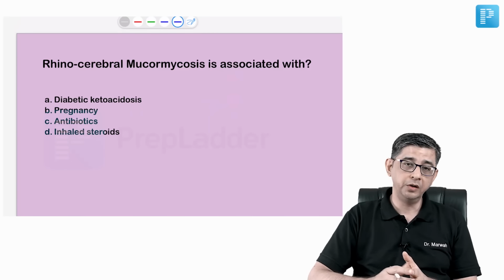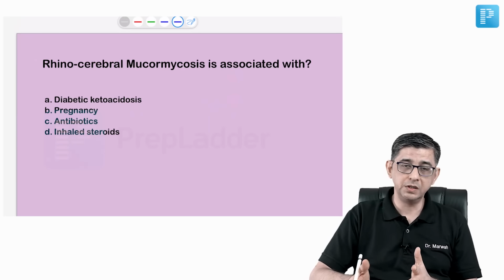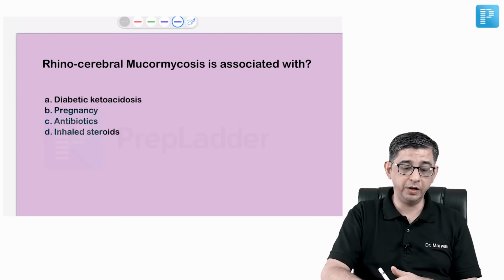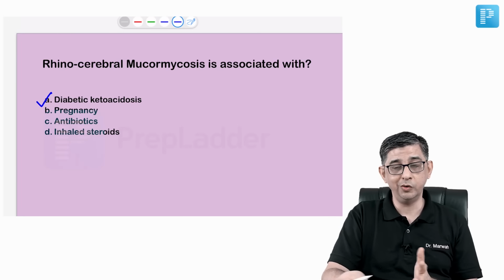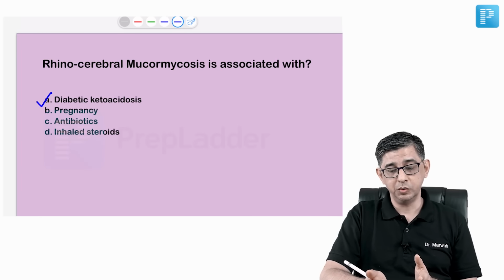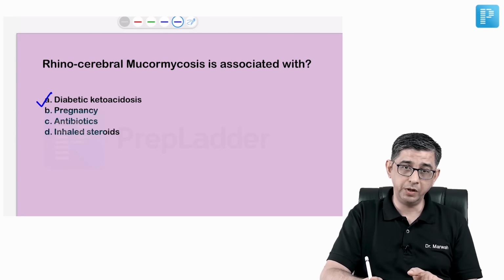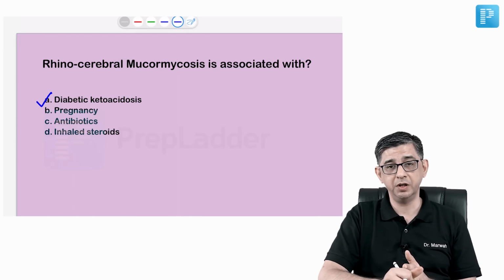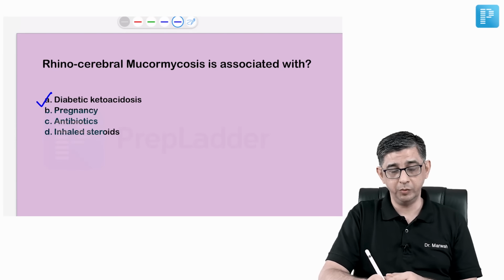This question that I'm showing you right now is based on the COVID-19 epidemic. We would all have seen rhinocerebral mucormycosis developing in our patients who were having diabetes. People who have diabetes anyway have less immunity, and with ketoacidosis there is stress on the body, so we tend to give steroids also in COVID-19. So the combination of diabetes plus acidosis plus steroids being given all contribute to the growth of mucorales, and that contributes to rhinocerebral mucormycosis.